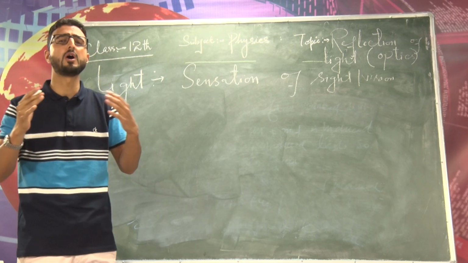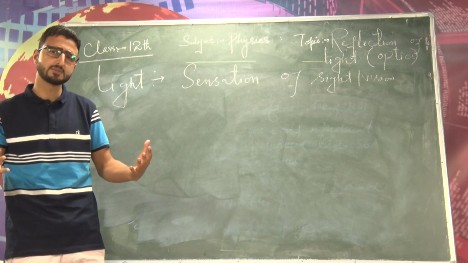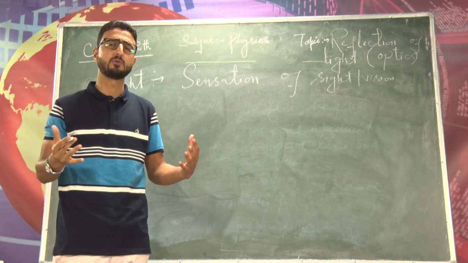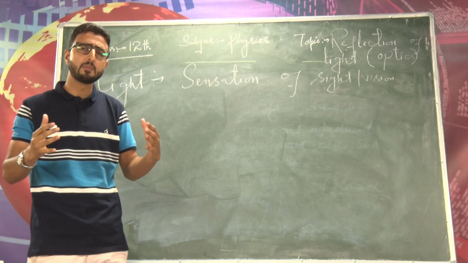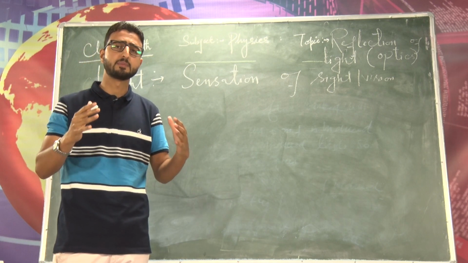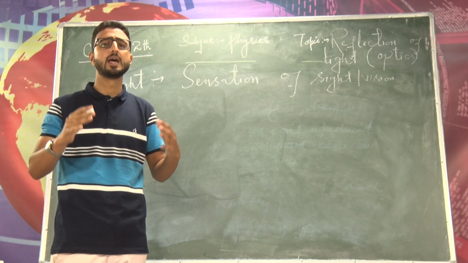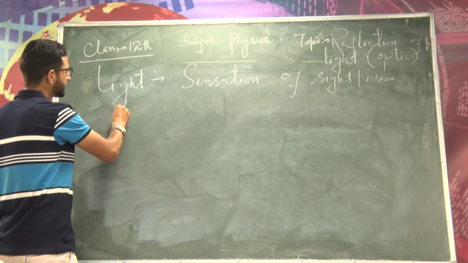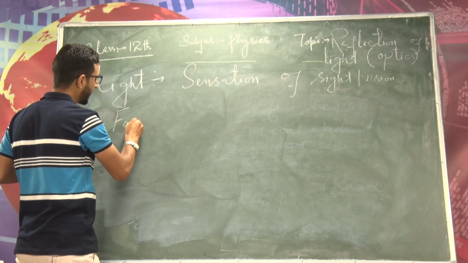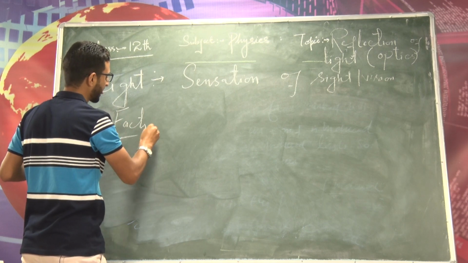It is simply a form of energy. Just like heat is a form of energy, sound is also a form of energy. Same is the case with the light. It is also a form of energy which gives sensation of sight, sensation of vision, and makes things visible to our eyes. Right? Okay, let us discuss two important facts about light first.